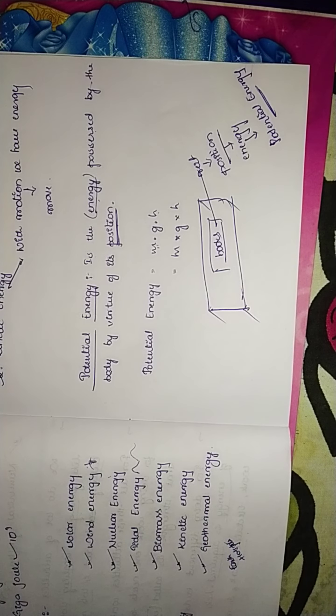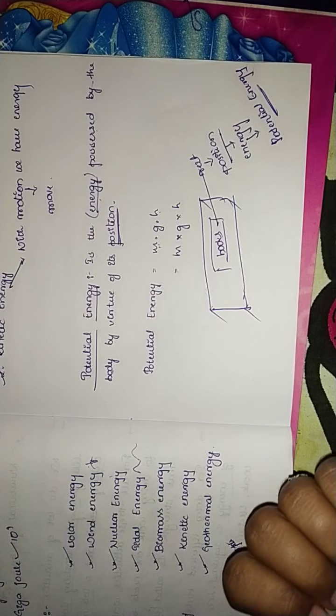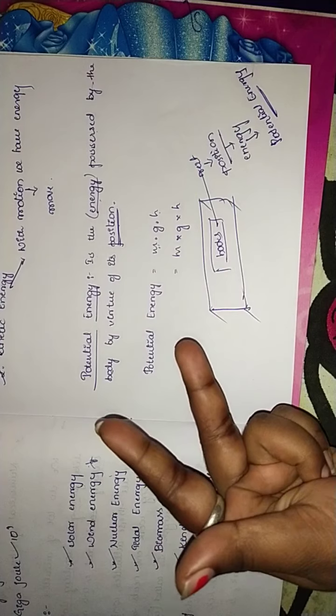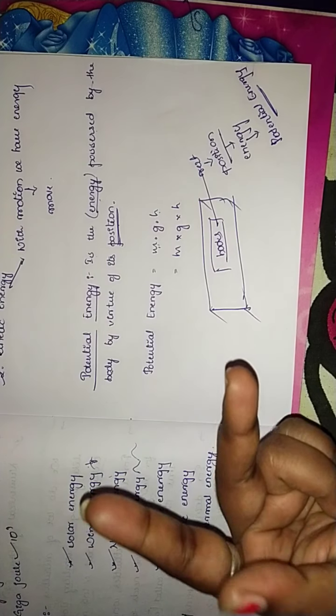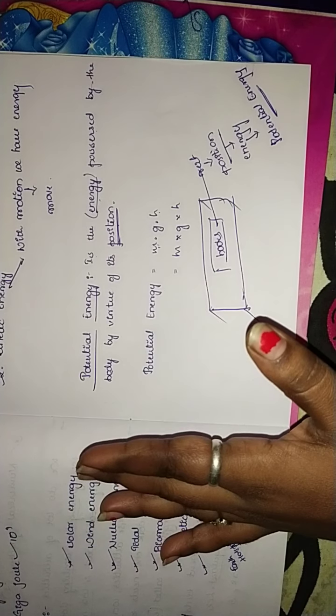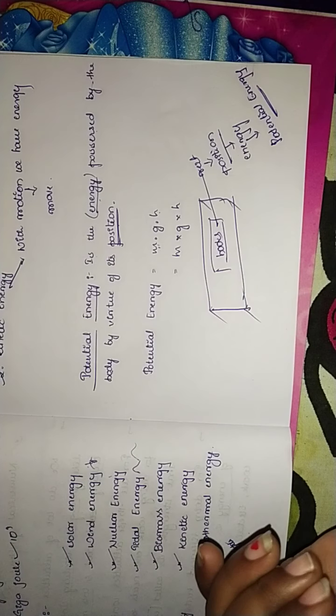So all objects possess potential energy due to the position. Say for example, we can take a bed and a dressing table. The dressing table is also due to potential energy, and the bed will be at rest, where the position has taken place, and that is due to potential energy.